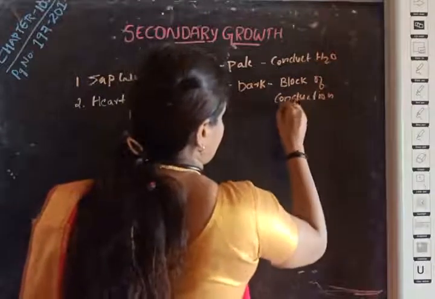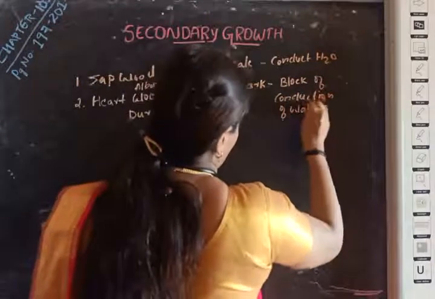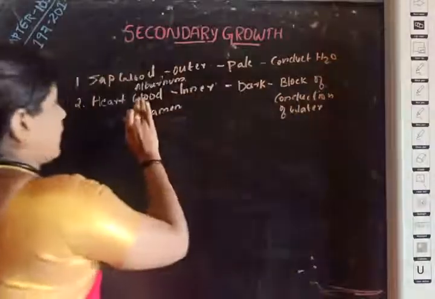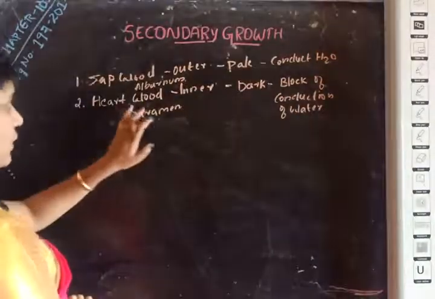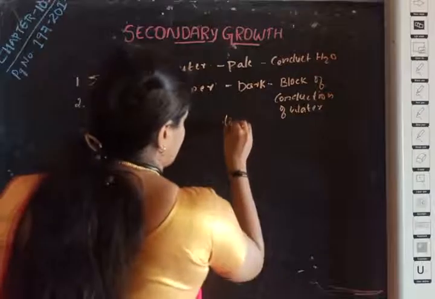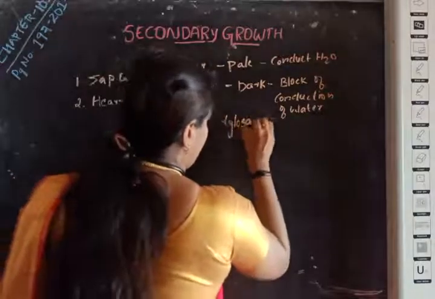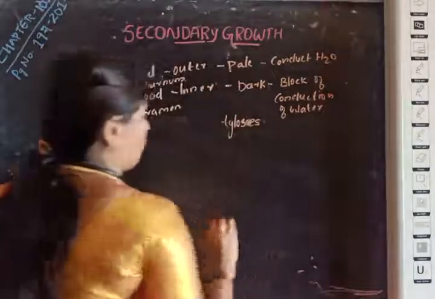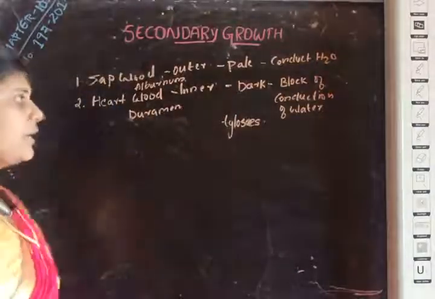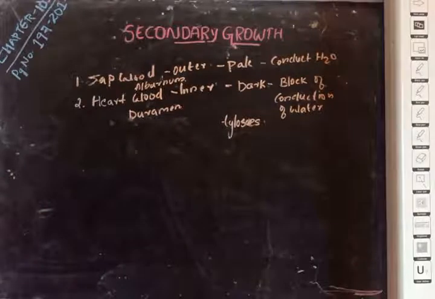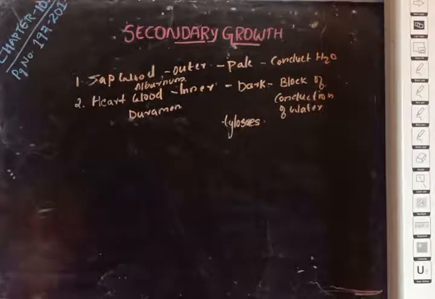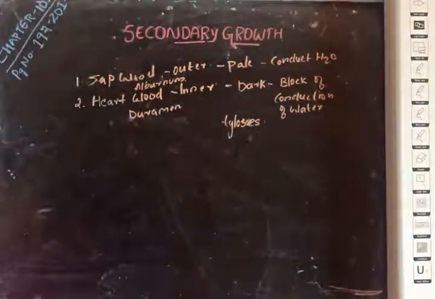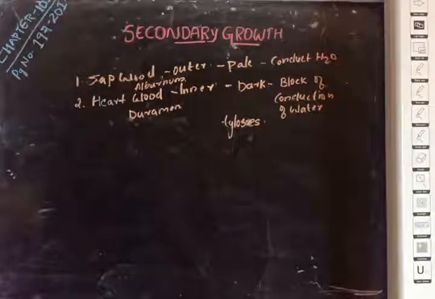Because the secondary xylem heartwood contains tyloses. In the last class, we discussed what tyloses are. Tyloses are balloon-like growths and they block the conduction of water. So that's why the heartwood is colored, almost the hardest part of the wood, whereas the sapwood is pale in color.